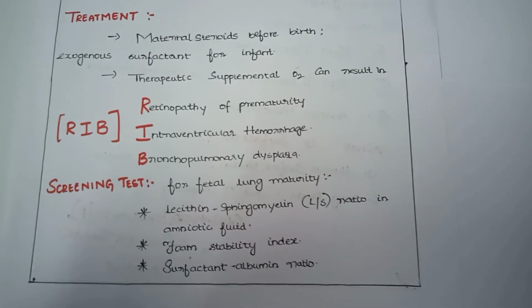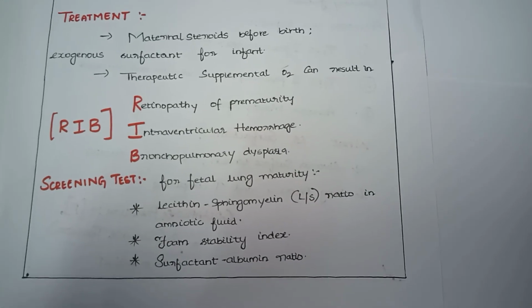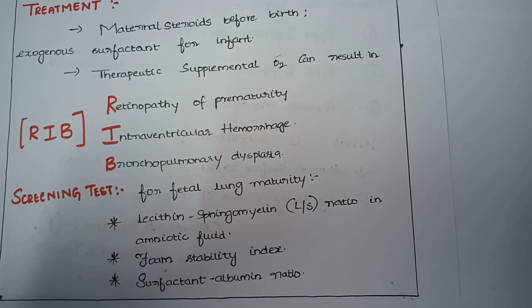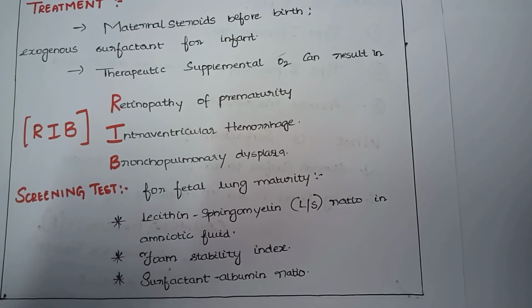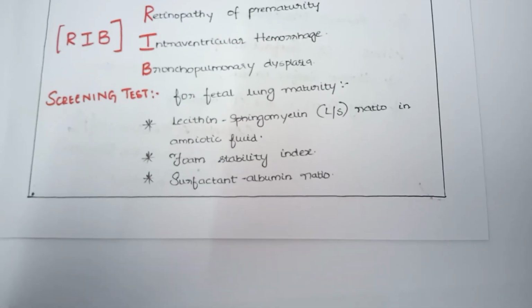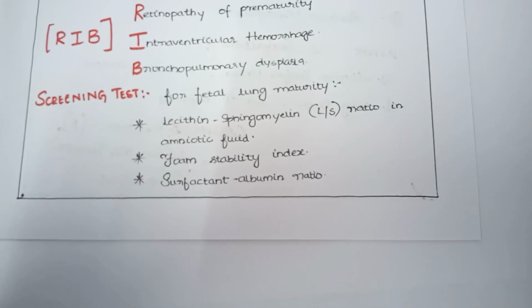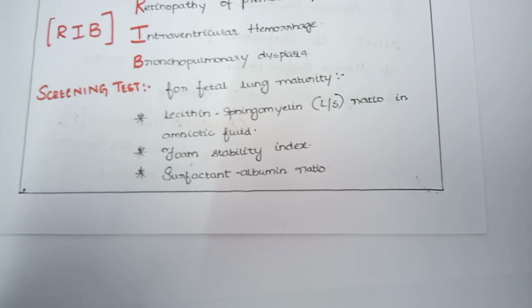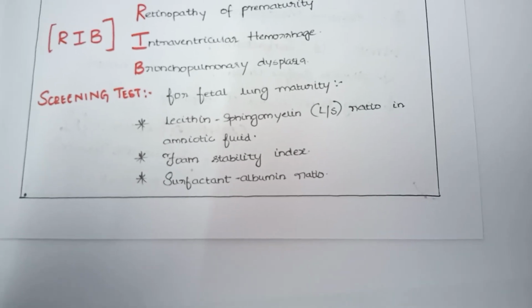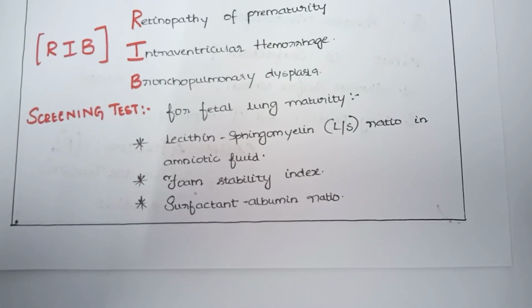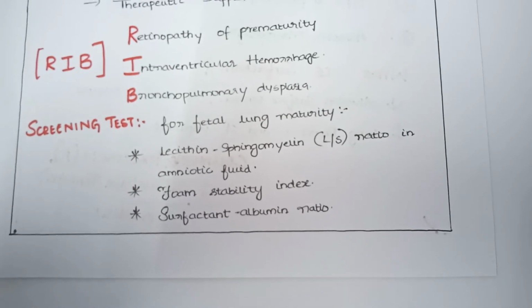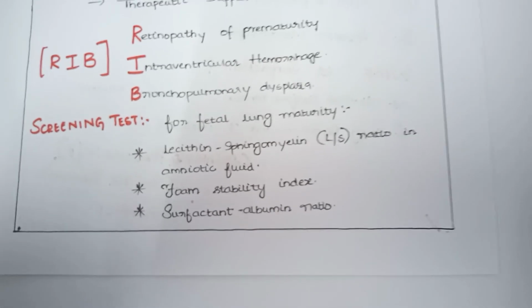The screening tests for neonatal respiratory distress syndrome are also used for fetal lung maturity: the lecithin-sphingomyelin ratio in amniotic fluid, foam stability index, and surfactant-albumin ratio. Another one is persistent low O2 tension, which indicates a patent ductus arteriosus.